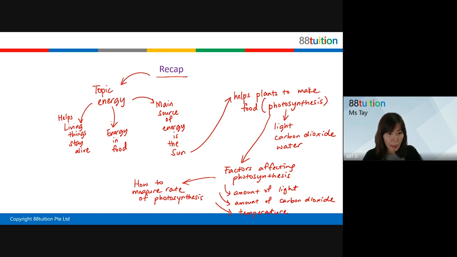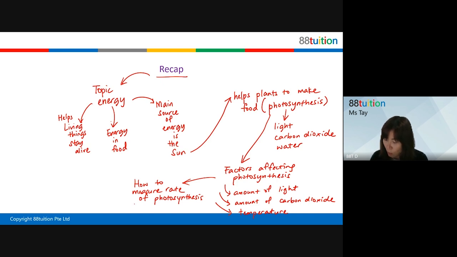Can you talk to the plant? Hey, are you photosynthesizing? Hey, are you photosynthesizing a lot now? Do you think the plant will reply to you? No. Then how would you actually measure it? The amount of oxygen bubbles, very good. So this is the part you all recall, right?